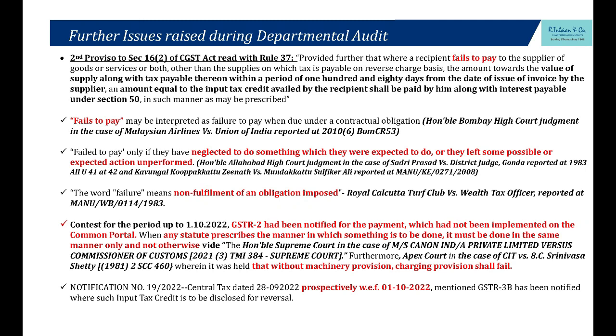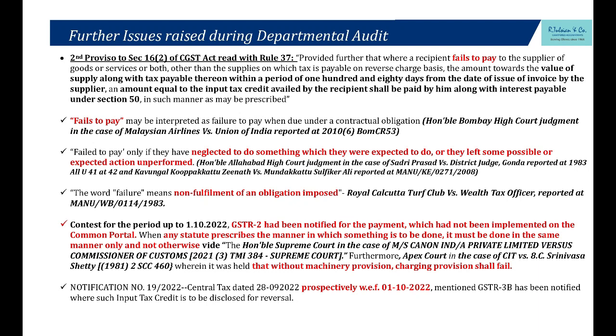Why do they want it? And they want your bank statements. They don't want just your bank statement, they expect your cooperation to highlight those transactions where you made payment to all these vendors. Why? Because they want to make their own task easy, and they want to see ledger wise if you have made violation of this particular proviso, second proviso to section 16 subsection 2 and rule 37.